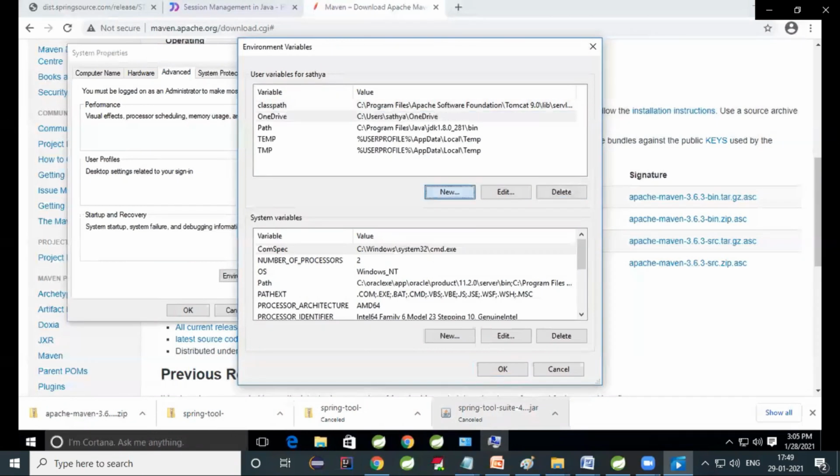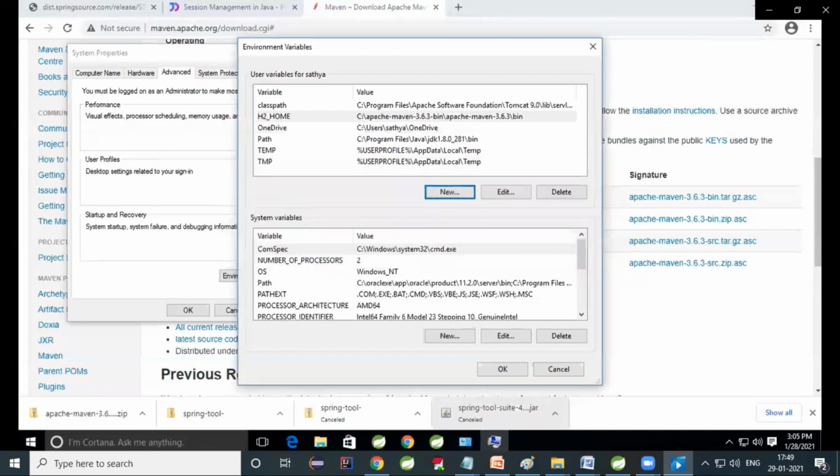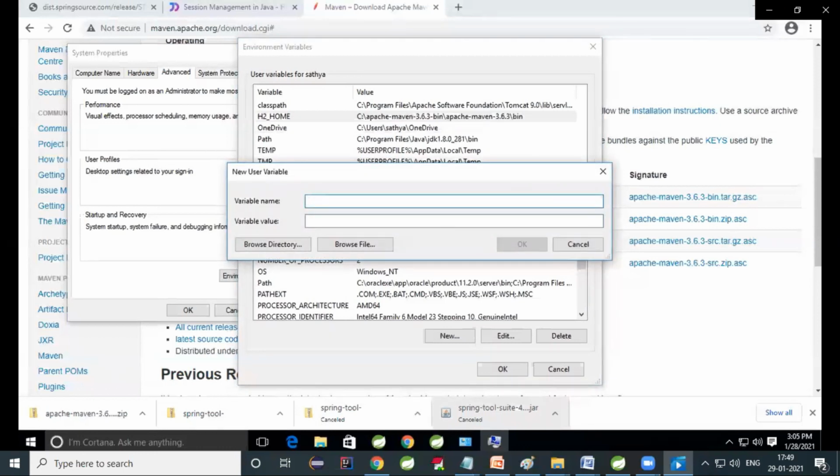Go to your environment variables. Here you create a new one. There you can create one variable name, some H2 underscore home, and here you can give the variable value. You paste it. There you can give the variable name again, new user variable, Maven. I'm trying to give Maven home, and here the variable value.